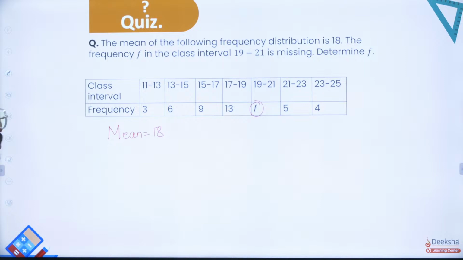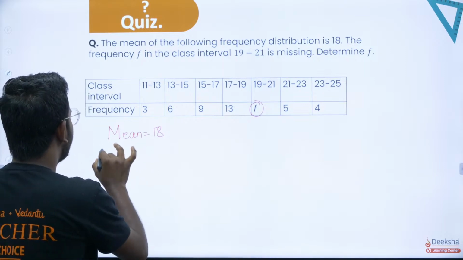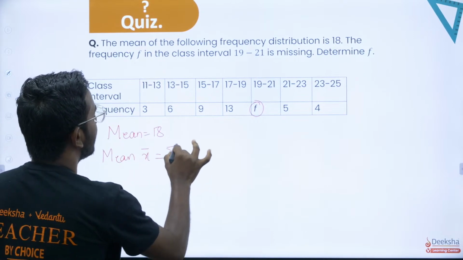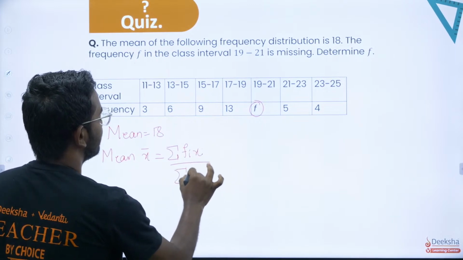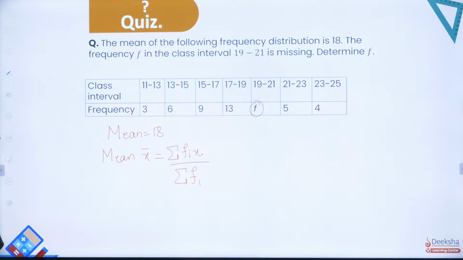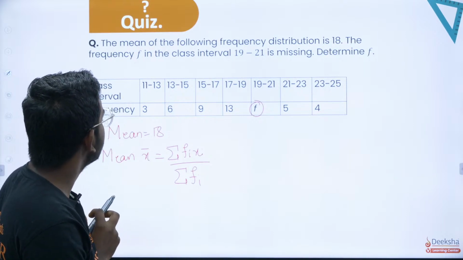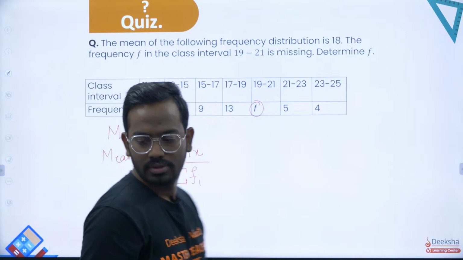How do you get it? I can start with the mean. The formula for mean is x bar equal to summation fi xi divided by summation fi. So this is summation fi xi divided by summation fi. Let's start by taking summation fi xi. So what is x bar?